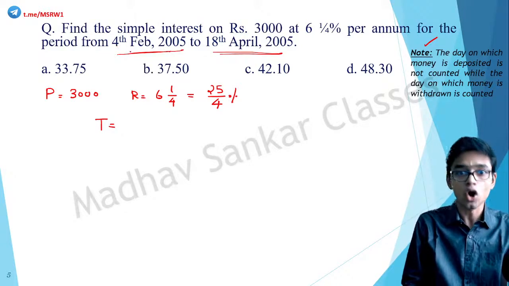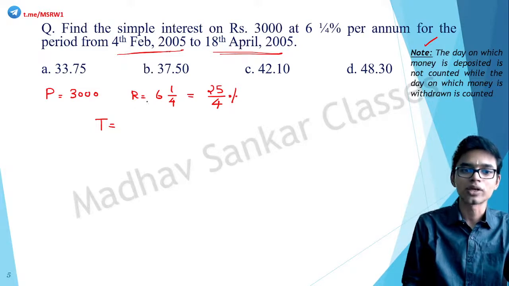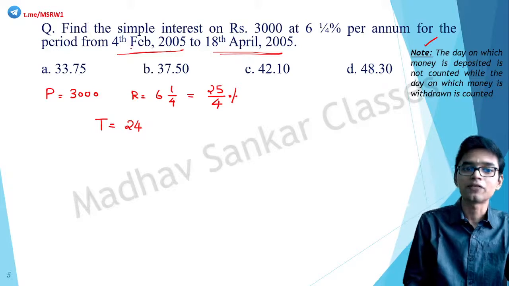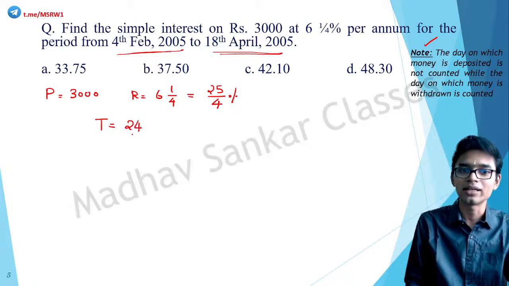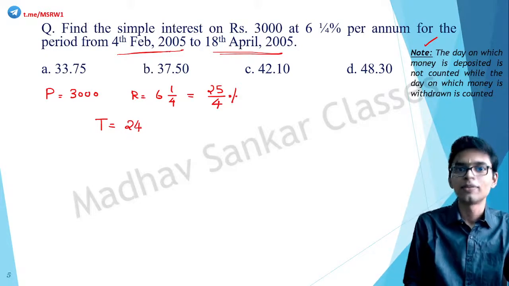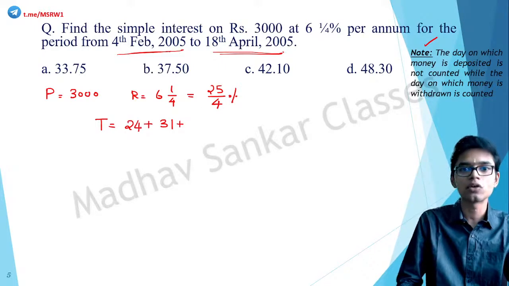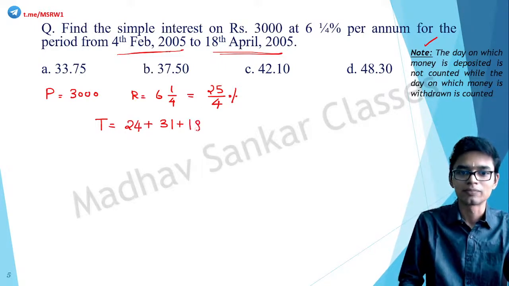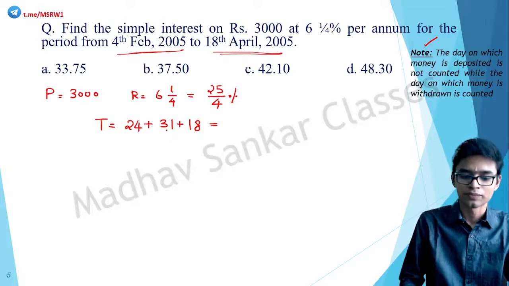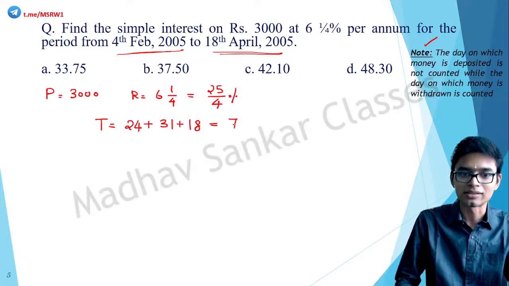The 4th day is not counted, so 28 minus 4 is 24 days. If February 4th was also counted, it would be 25, but keep in mind, the date of deposit is not counted in simple interest. So 24 plus March, 31, then April, 18, counted because the withdrawal date is counted. Totally this is 73 days.